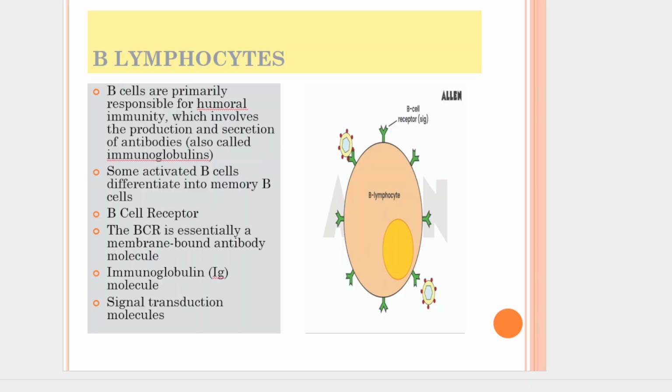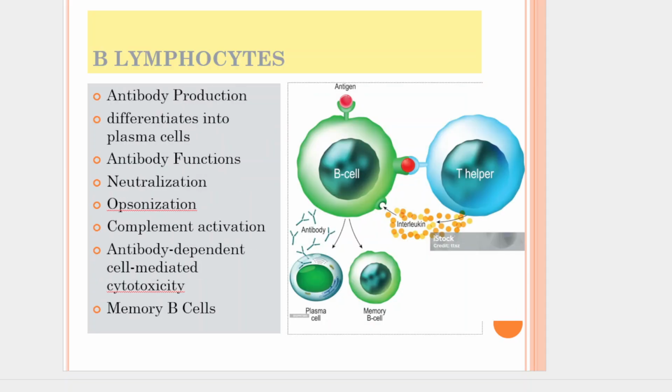It also has signal transduction molecules such as immunoglobulin alpha and immunoglobulin beta associated with the immunoglobulin molecule. They transmit signals to the B cell upon antigen binding, initiating B cell activation. When a naive B cell encounters its specific antigen and receives the necessary activation signals, it differentiates into plasma cells. The plasma cells are highly specialized antibody secreting factories.